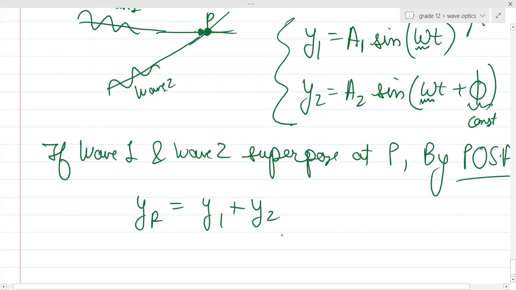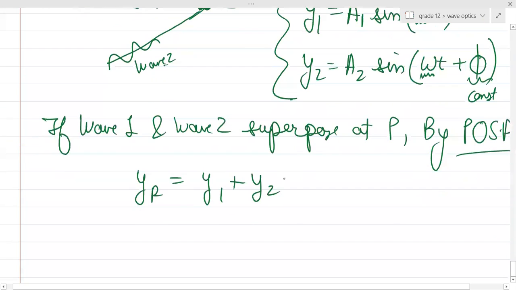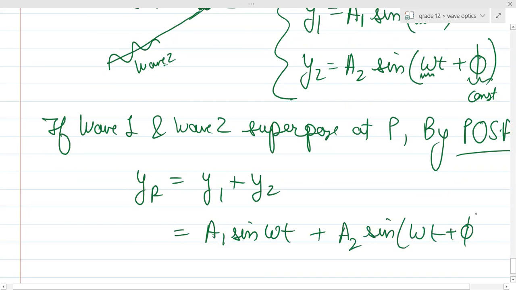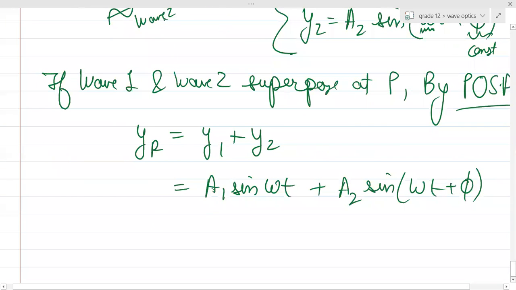Can I write this? If I can write it, then can I add it also? In place of y1, I'll place a1 sin omega t. In place of y2, I'll write a2 sin of omega t plus phi. Can I do this?